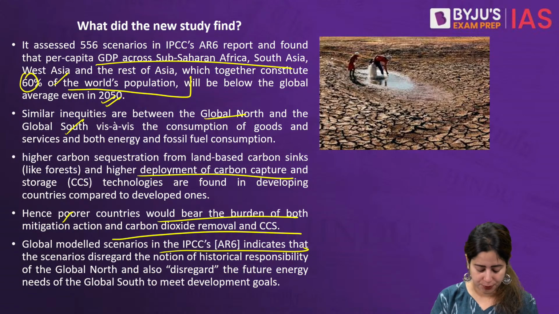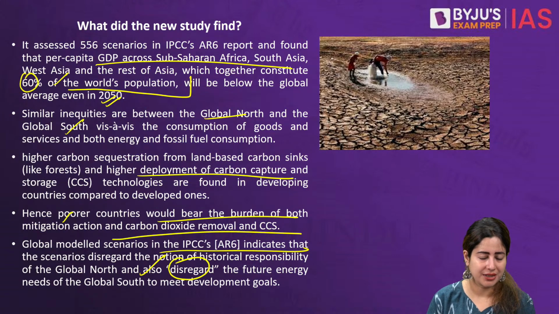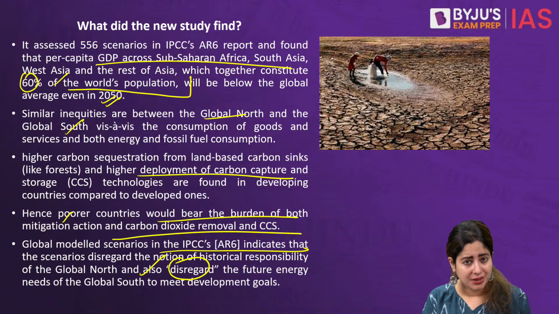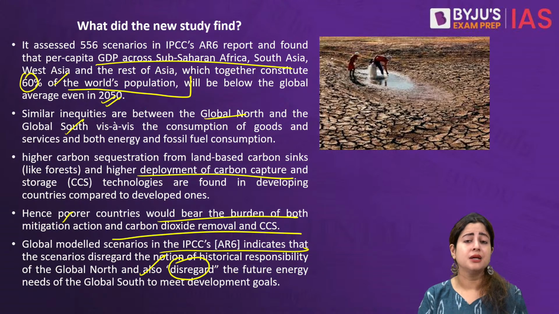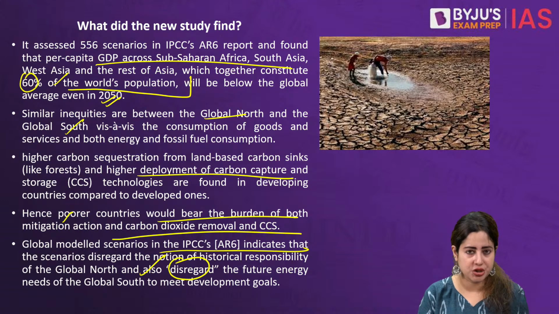So now the report says that the responsibility of the global north cannot be disregarded. If it is, then we will not be able to achieve any of the SDGs, let alone by 2030, even by 2050, specifically when we talk about providing clean, safe drinking water, equal urbanization, similarly reducing our carbon footprint and moving towards greener technologies.